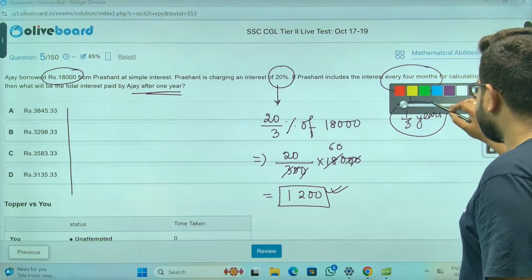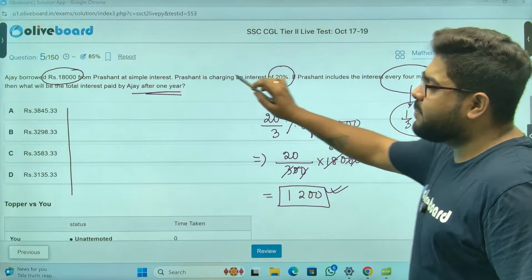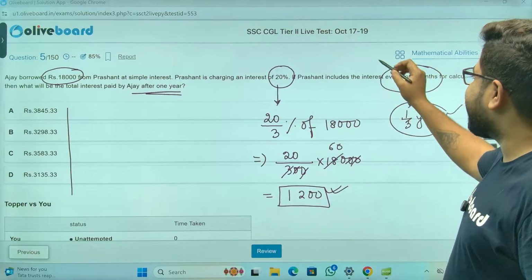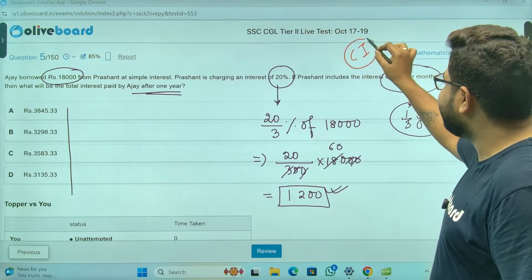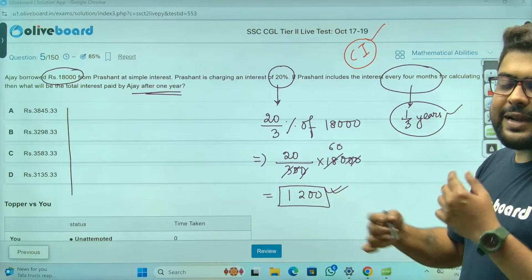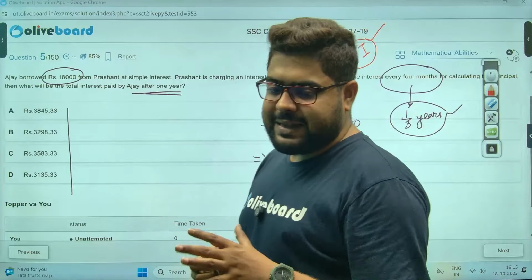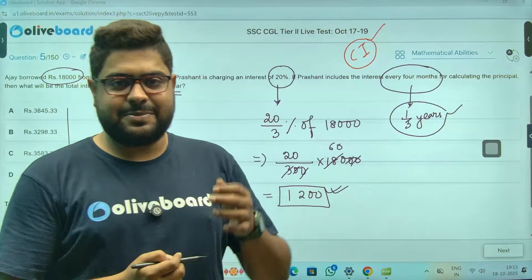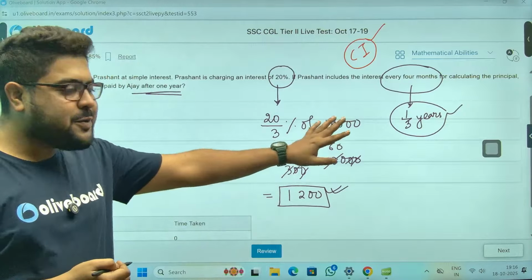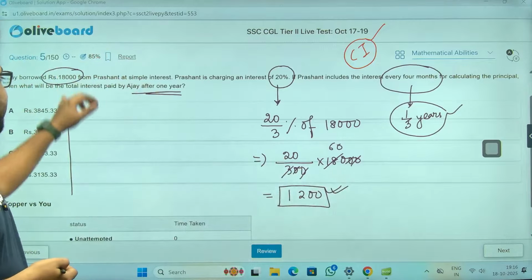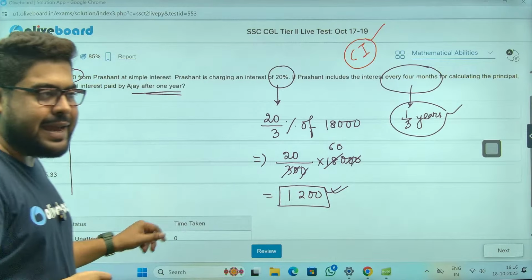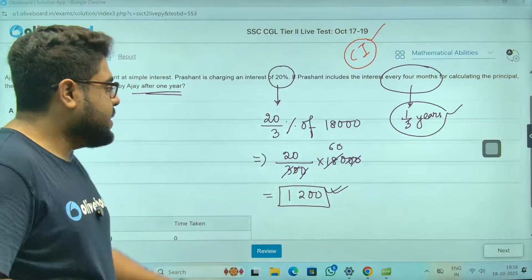Acha. So again, it is saying simple interest, but the concept here is actually of CI, the compound interest, because every 4 months the interest will get added to the principal, right? But you see, we don't need to do this complicated calculation just by taking a glance at the options. Why? Because